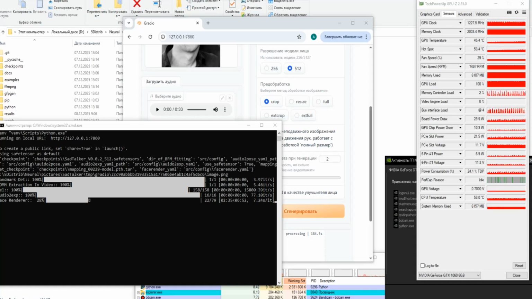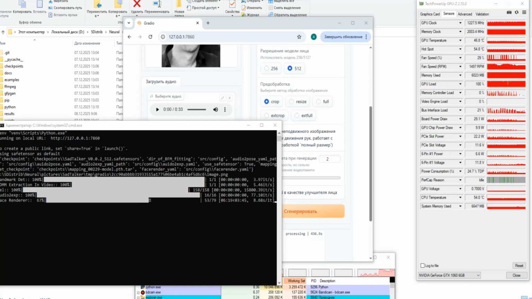But as we can see, periodically something is transmitted by the data bus. It loads up to 80% and more. I think this use of the data bus is due to the fact that on each iteration information from the video memory is transferred to the RAM, because the video memory is not enough for these tasks, because we can see that it is fully occupied. This means that we will have to try to change some other parameters to attempt to reduce the use of video memory. Something went wrong, apparently.